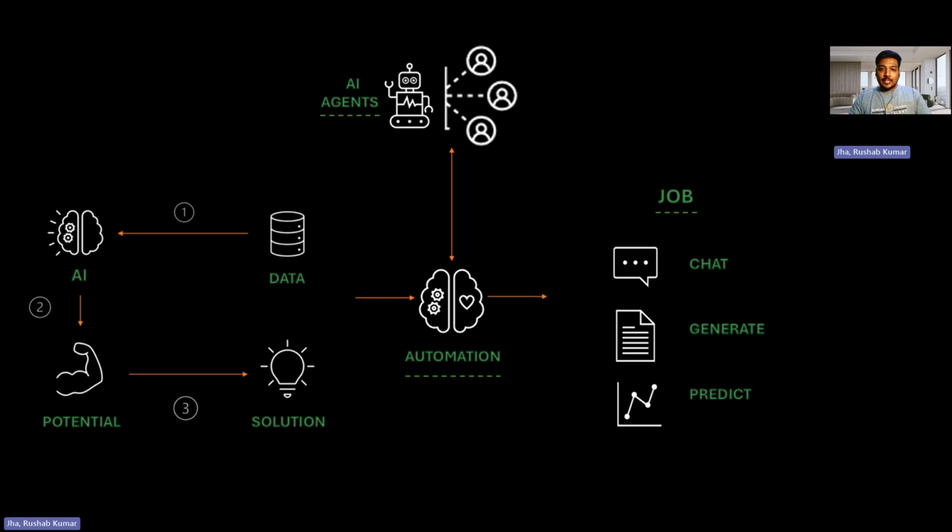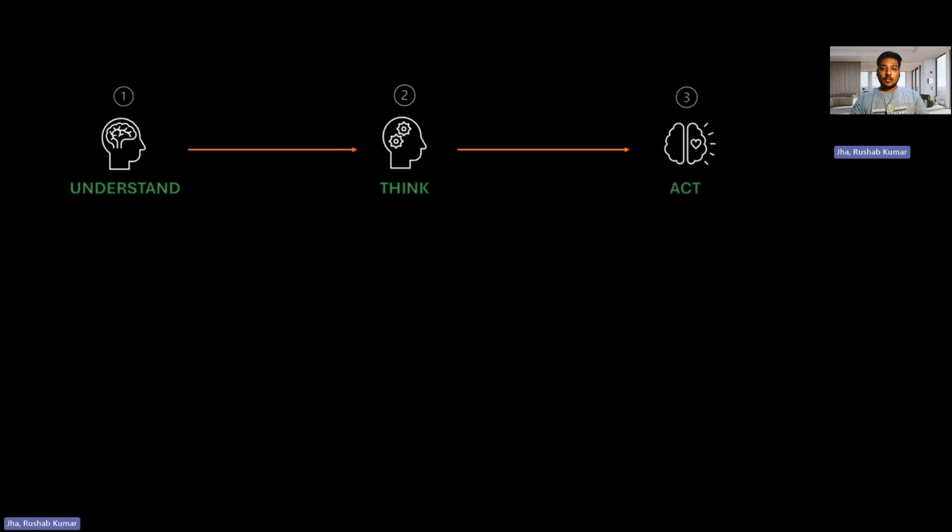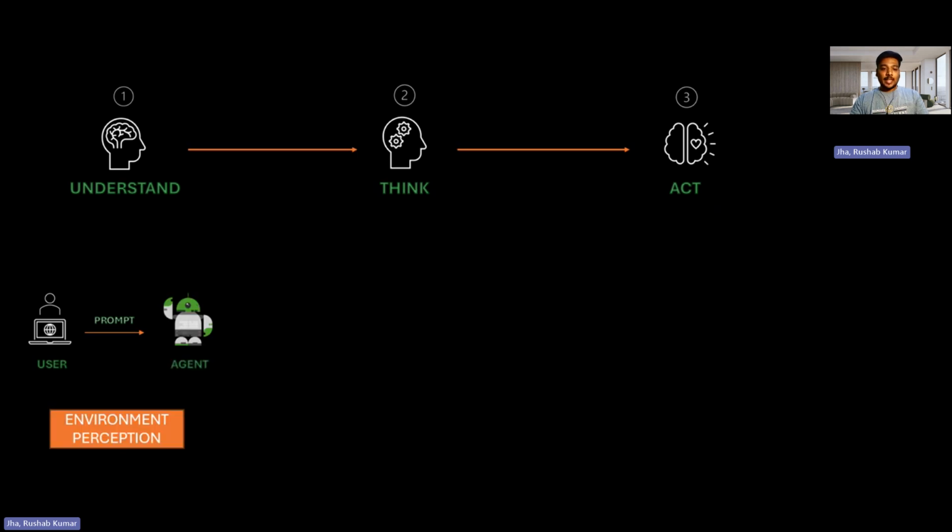Now, let me explain it in a simpler manner as well. When we talk about AI agents, we can understand it in three simple steps. First, understanding. Second is thinking, or the think process. And the third one is the act. Let me elaborate a little bit more. For example, let's say a user like you is asking a question. A question in AI terminology nowadays becomes a prompt, right? So you ask a question, which is nothing else but a prompt, and then the agent receives that particular prompt.